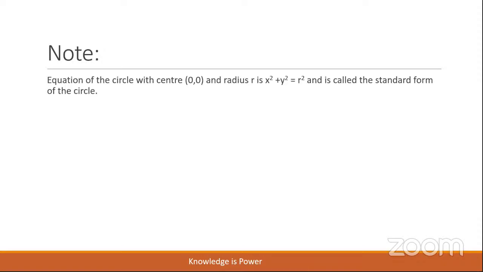We shall observe a note, children. Equation of the circle with center h comma k, now with 0 comma 0 and radius r. That is, instead of h comma k, our coordinates of the center are now the origin. Therefore, the equation of the circle centered at origin and radius r is (x minus 0) whole square plus (y minus 0) whole square is equal to r square, which is x square plus y square is equal to r square.